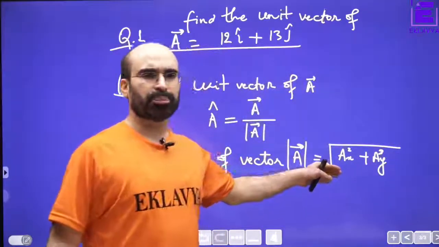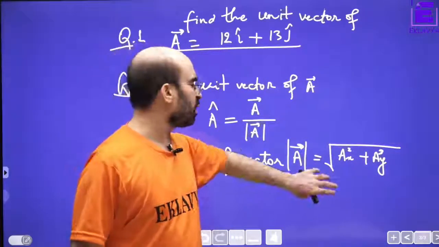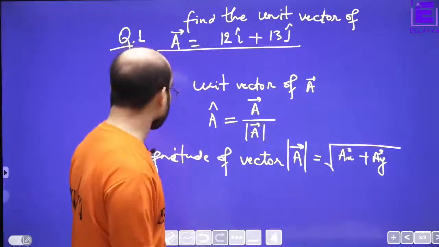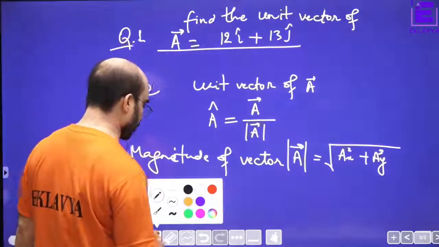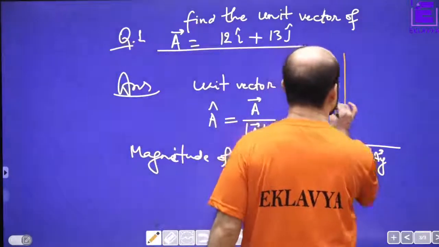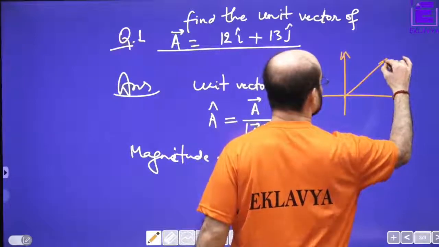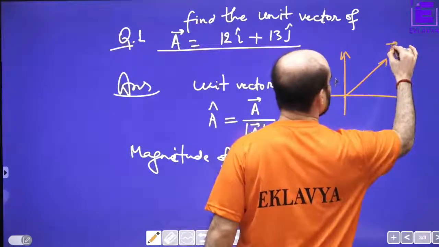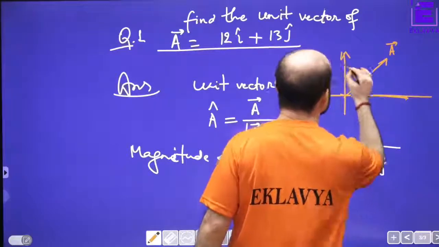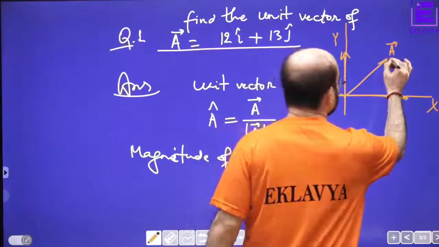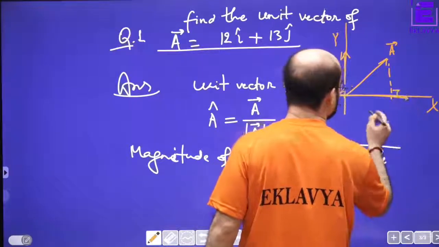You know, what is the concept behind this? What is the logic behind this? Why we are saying this? I will explain this thing. Have a look. Suppose we have a vector along this. This is the x-axis, this is the y-axis.